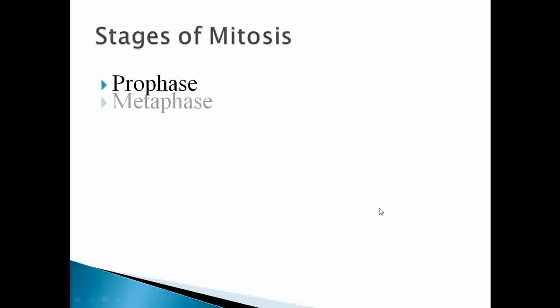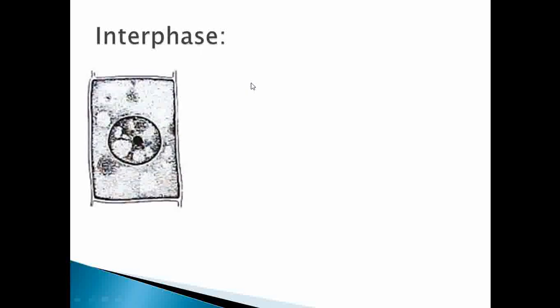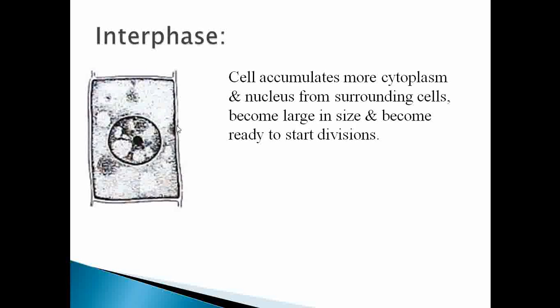Then next we start the stages of mitosis: prophase, metaphase, anaphase and telophase. Before entering into the prophase, the cell is at interphase. So what happens in the interphase? In the interphase, the cell accumulates cytoplasm, nucleus, nutrients from the surrounding cell, becomes enlarged and ready to divide.